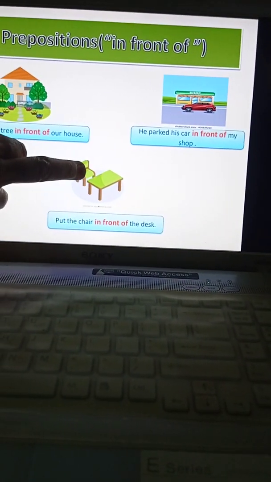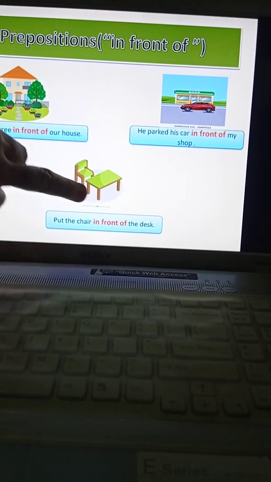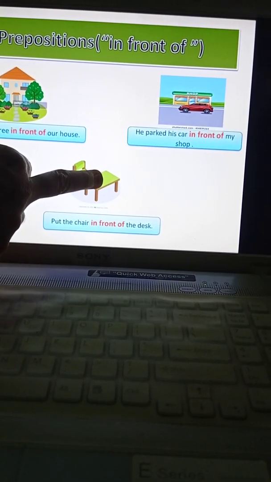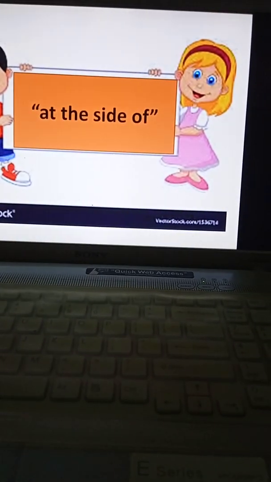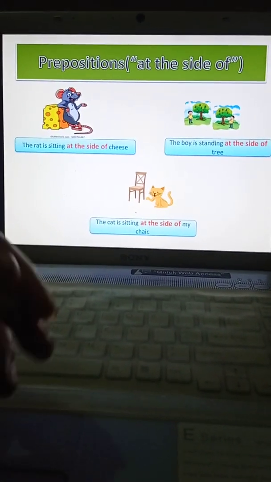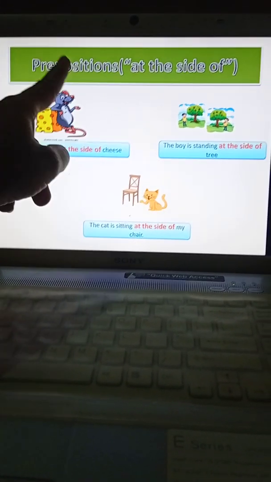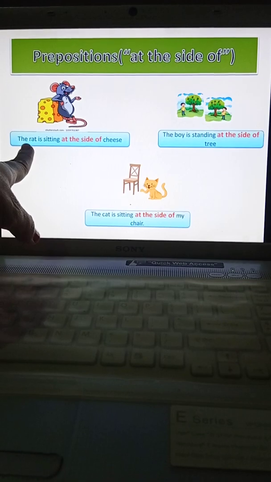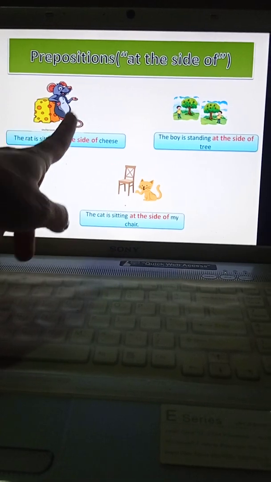Now every time when you come to school, children, you have a proper chair and you have a desk. So put the chair in front of the desk. So this was the fifth preposition, children. Now the last preposition is at the side of. Now look at this beautiful picture, children. Here is a rat who is sitting at the side of the cheese. So the sentence will become, the rat is sitting at the side of the cheese.